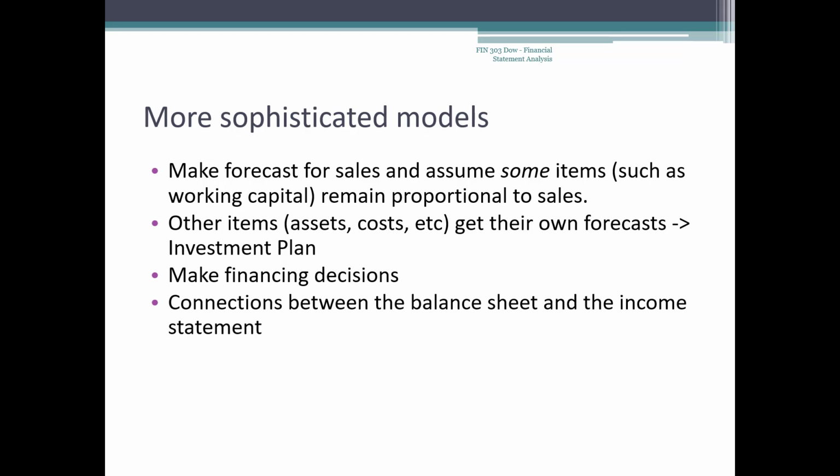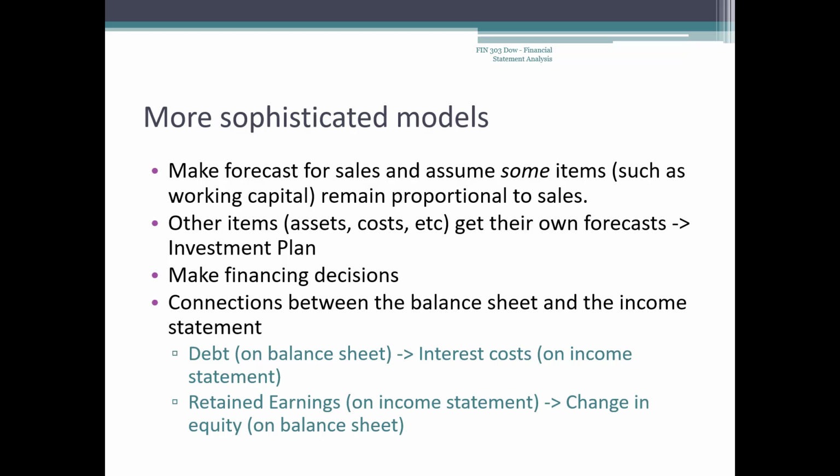We can see how the various parts of the business plan interact by looking at the connections between balance sheet items and income statement items. For example, if debt increases on the balance sheet, then this will increase interest costs on the income statement, which will reduce the addition to retained earnings on the income statement, which will reduce the increase in equity on the balance sheet, which will reduce the increase in assets on the balance sheet, which will reduce the increase in earnings on the income statement.